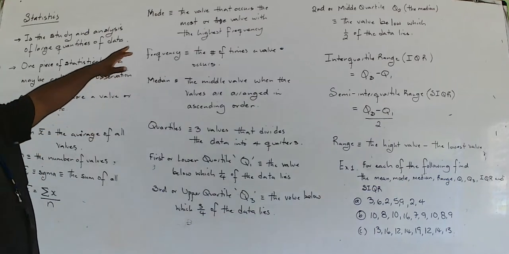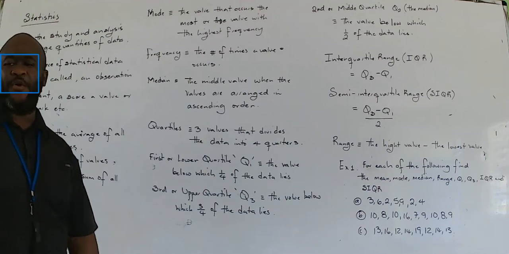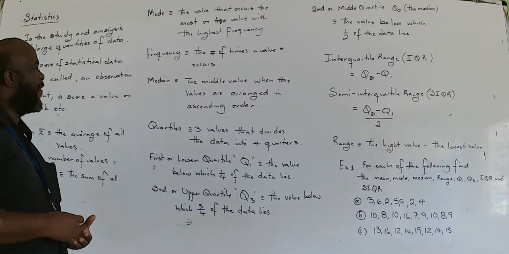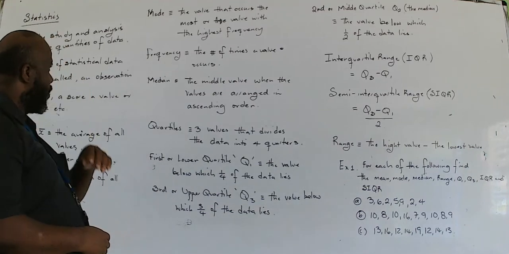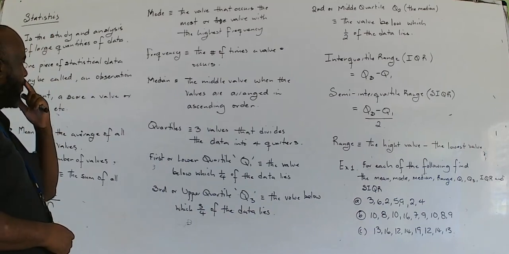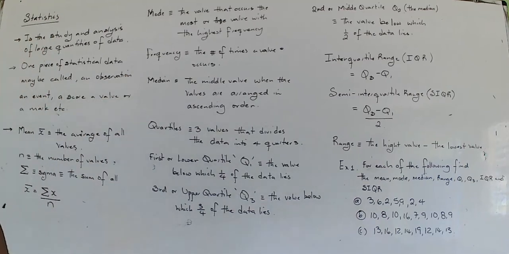What is the mode? The mode is the value that occurs the most, or the value with the highest frequency. I have to talk to you about frequency. The word frequency means what? Frequency is the number of times a value occurs. When someone says frequency, they're talking about the number of times a value occurs.